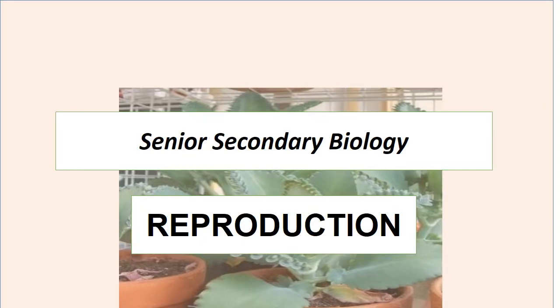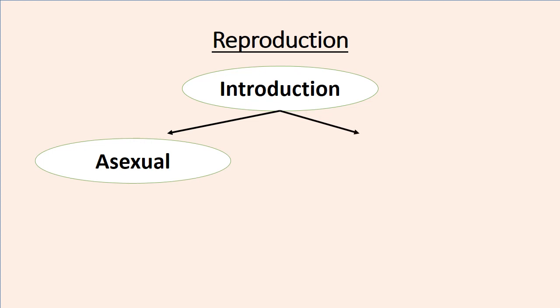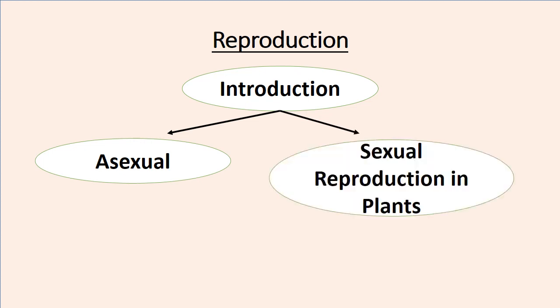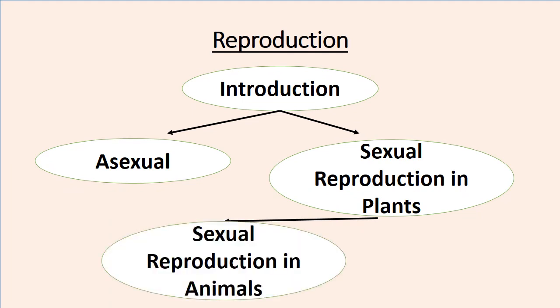Welcome to the third video on reproduction. So far we have looked at the introduction, we have also looked at asexual reproduction, and we have looked at sexual reproduction in plants. In this video we're going to take a look at the first part of sexual reproduction in animals, where we're going to take a look at reproduction in frogs and reproduction in man.